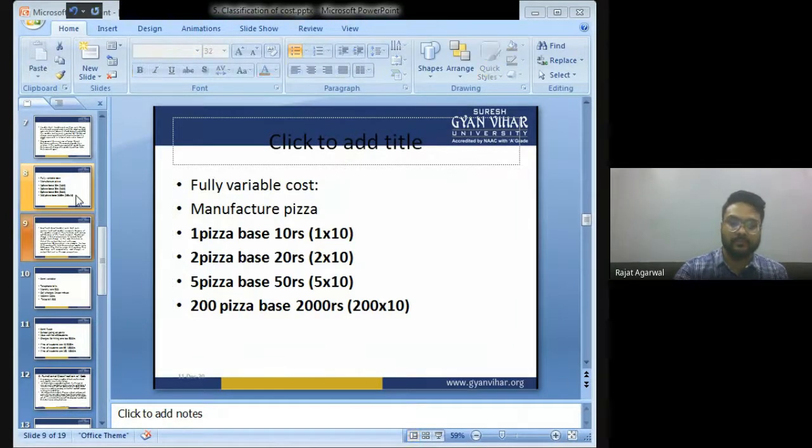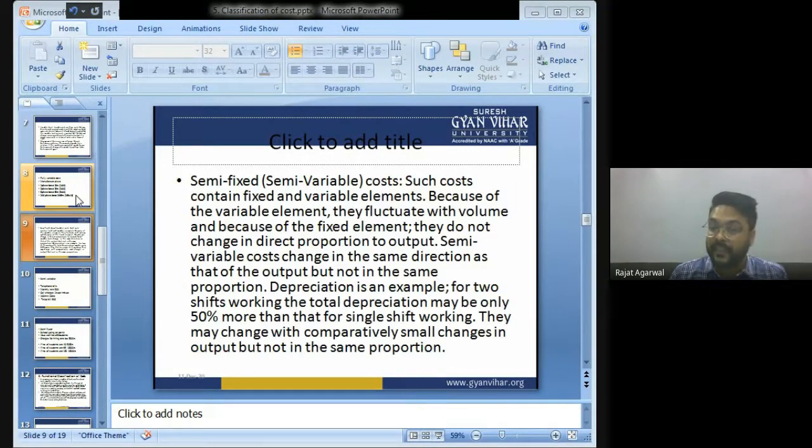Now, semi-variable cost. बच्चों, semi-variable cost. Now, बच्चों, please understand this again very carefully. Such costs contain some fixed part and some variable part. Because of the variable element, they fluctuate with volume, and because of the fixed element, they do not change in direct proportion to the output.